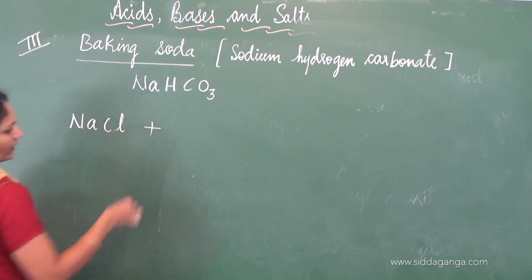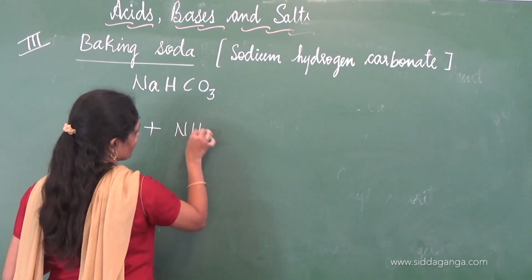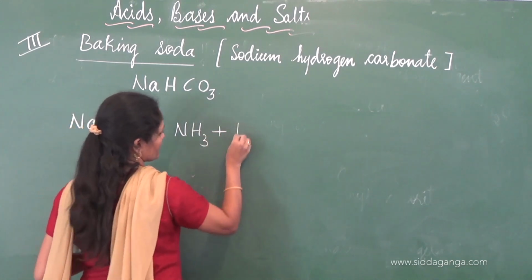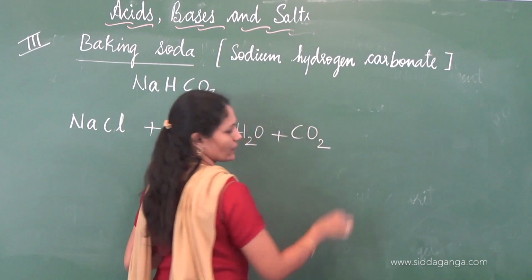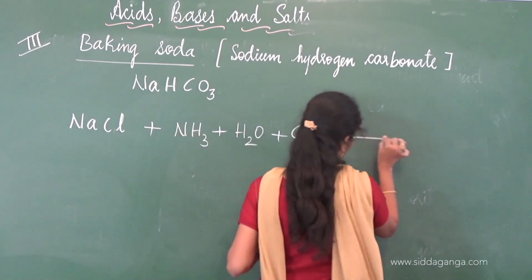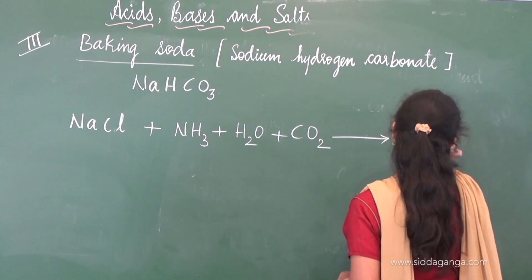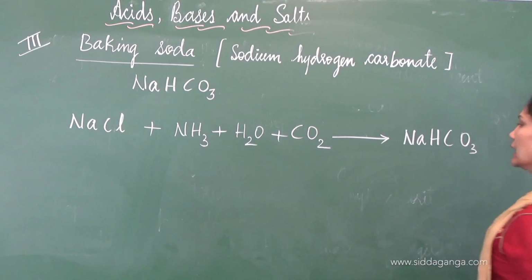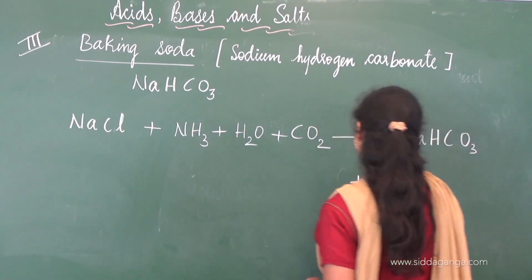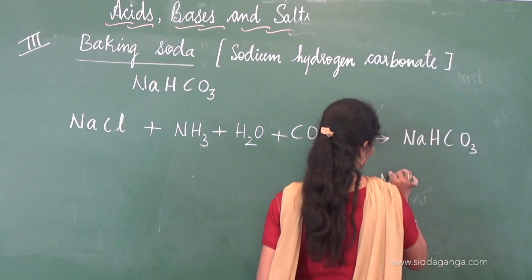Let's understand how it is formed, how sodium chloride is used as a raw material here. Sodium chloride is NaCl, NaCl plus NH3 is ammonia plus H2O plus CO2. Let's understand the products which are formed. The first product is NaHCO3, that is the baking soda, and with this we'll find another product, that is ammonium chloride.